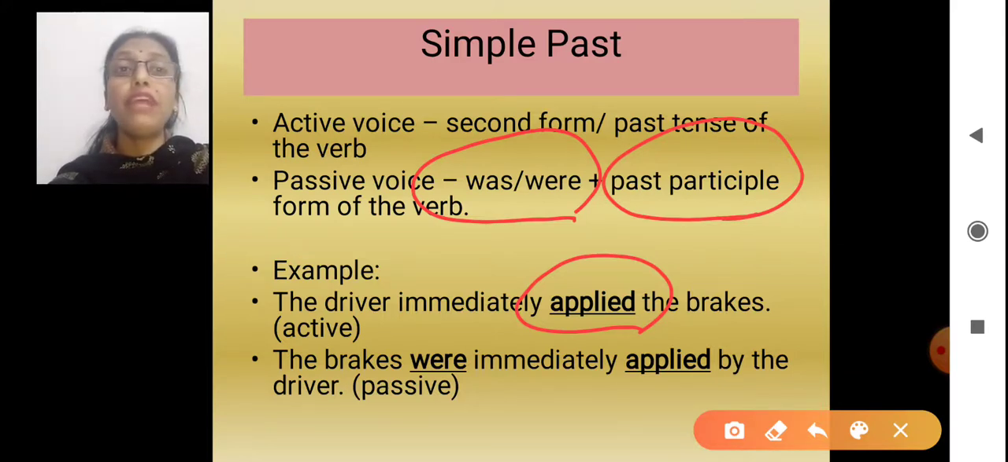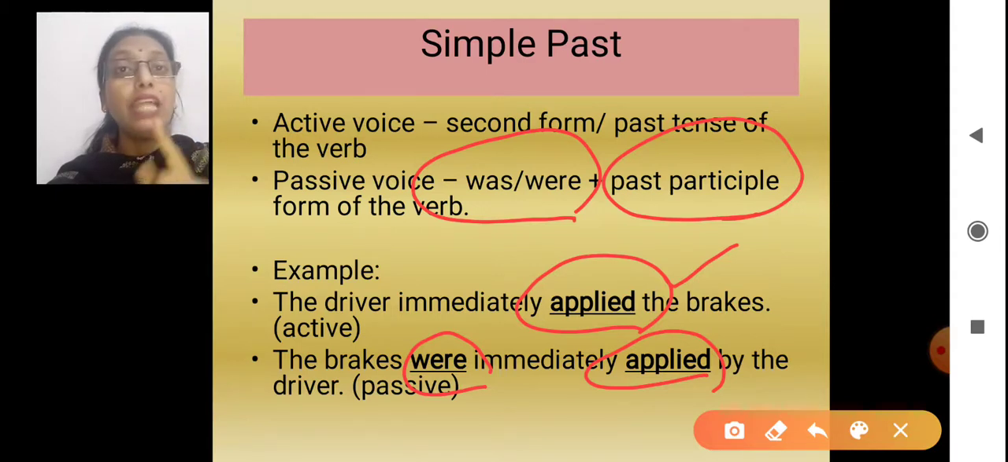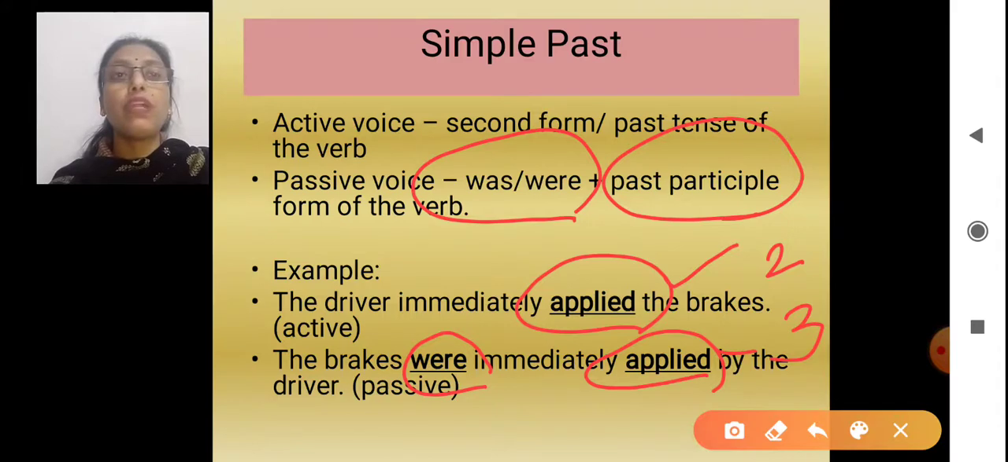Like the way we have done in this, the brakes were, because more than one brake. The brakes were immediately applied. This is the third form. Don't get confused with this. This was the second form. You remember I told you sometimes second and third forms are the same in certain verbs like play, played, played; dance, danced, danced. Same way apply, applied, applied. So in this case, this is the second form and this is the third form or past participle form.